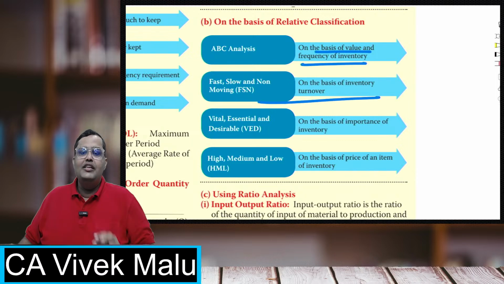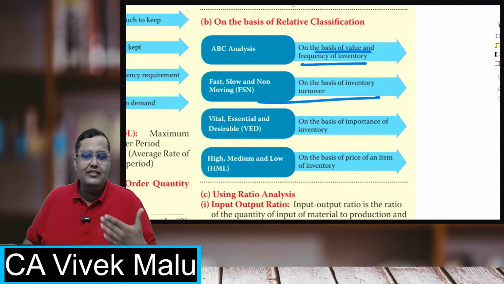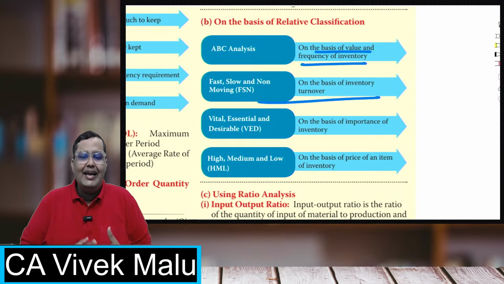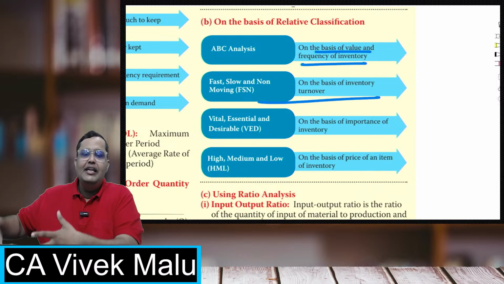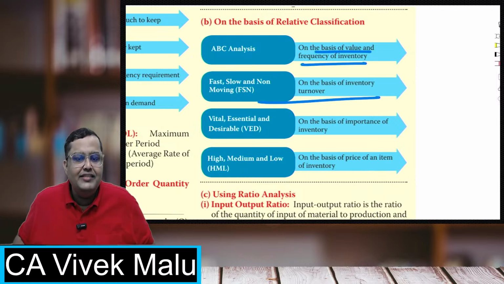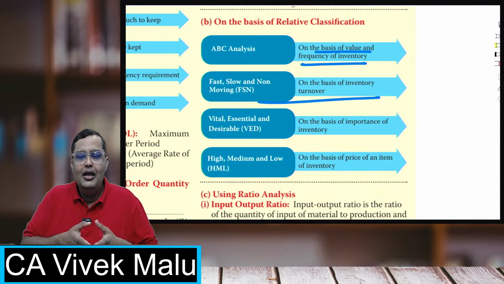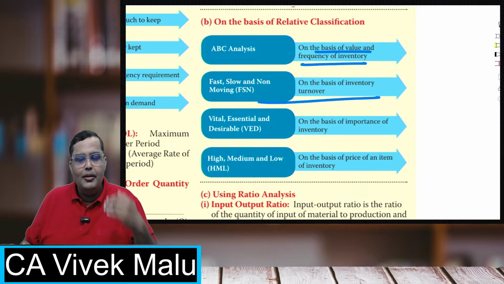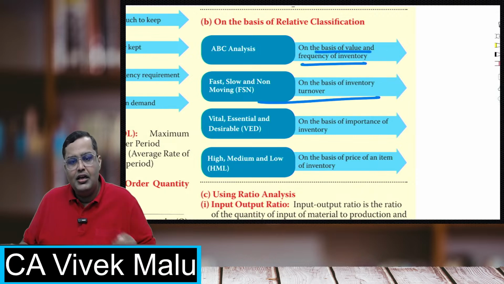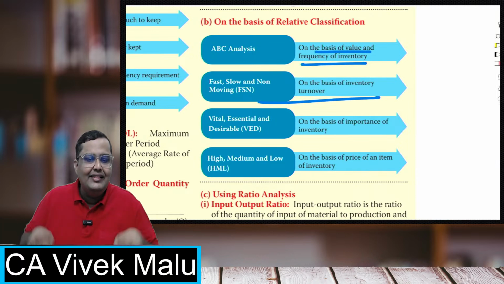Second is fast moving, slow moving, non moving. Fast moving are those which are moving very fast. If this is my counter, I'll always keep it near to my counter. Whenever you visit a stationery shop, students, you always find the pens in front of you only. Why? Because in a stationery shop, the maximum demand comes for pens. They will come for pencils, maybe erasers and sharpeners. So you'll find it then and there itself.